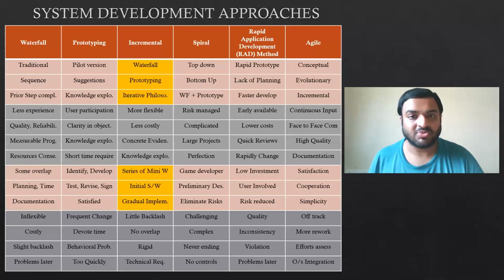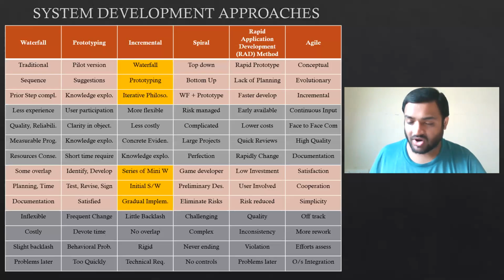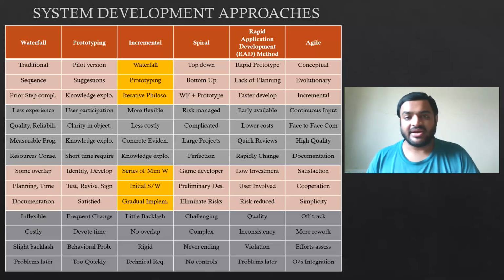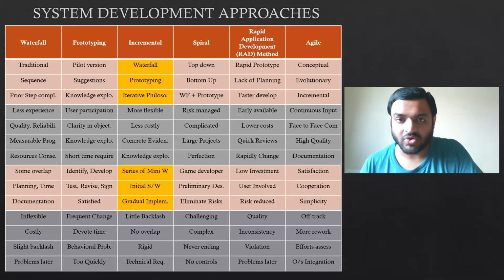So what is knowledge exploitation? The earlier prototypes which were not accepted, we will try to exploit, or we will learn something from them. So you have to explain what knowledge exploitation is so that they can understand that you have fully understood what prototyping is.